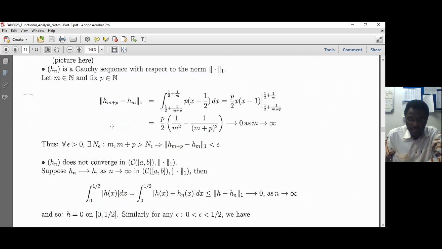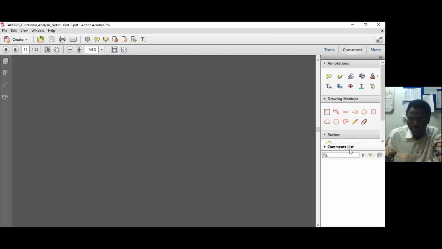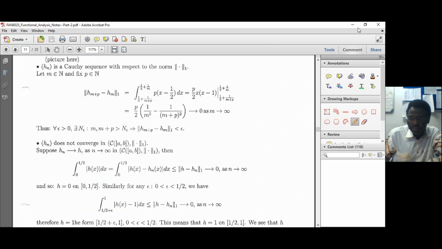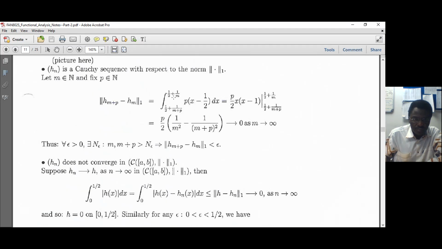So what I mean is, if all this, we call all this, because if P is fixed and m varies, you can see here, because we fixed P, m varies. So this one, we can give it a name, x sub m, right?